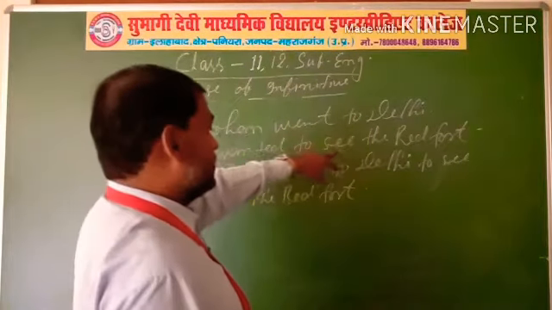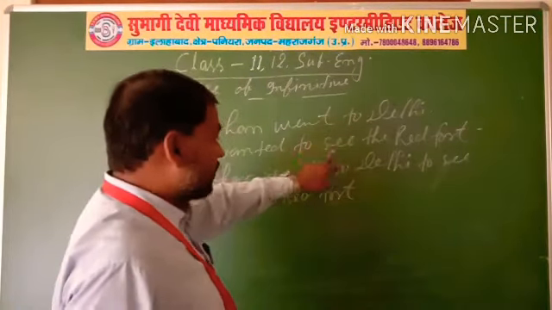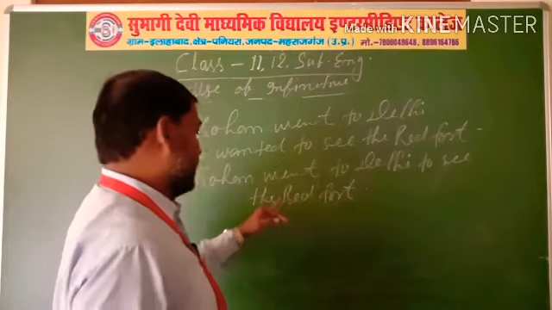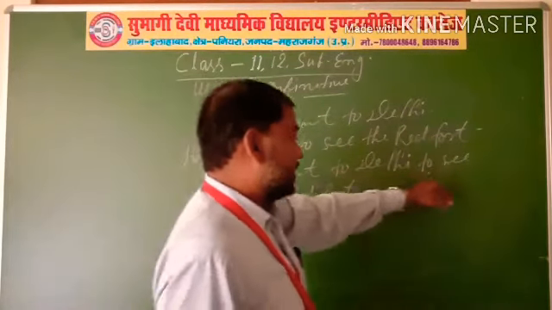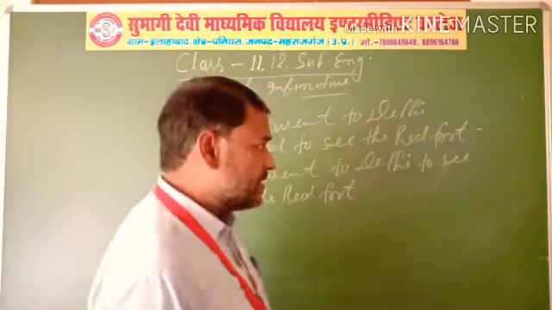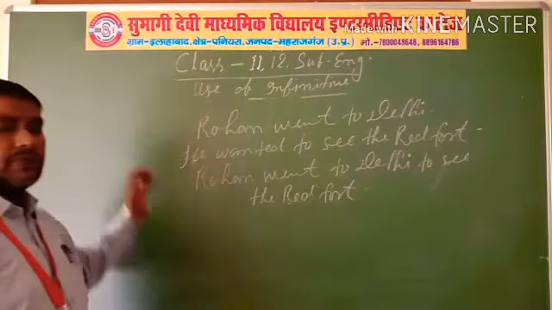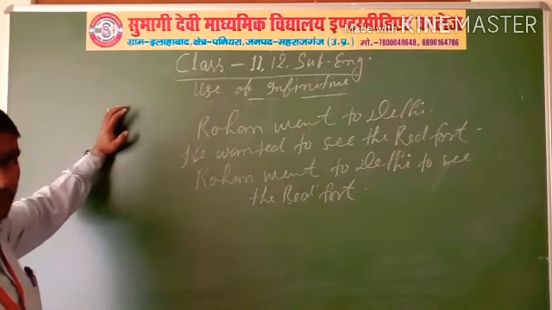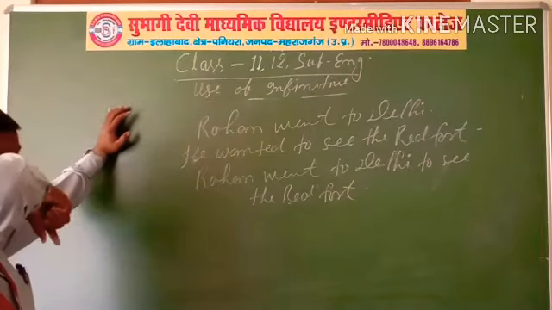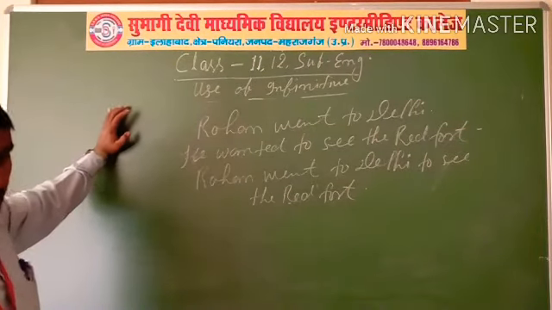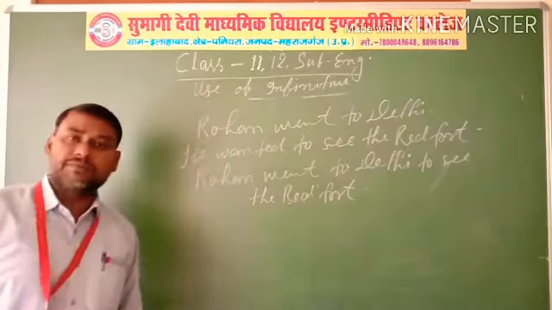Now in the second sentence, this verb is converted into infinitive. So in this way you have to add two or more simple sentences into one simple sentence by using infinitive. And what is infinitive?